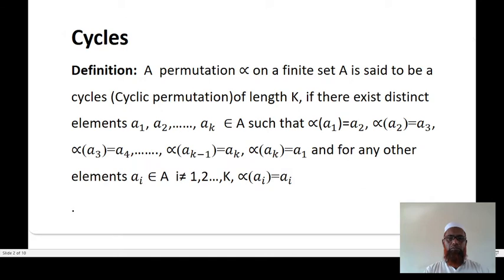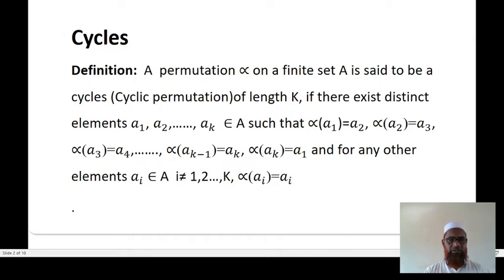Definition. A permutation alpha on a finite set A is said to be a cycle, and it may be called a cycle permutation of length k, if there exist distinct elements a1, a2, ..., ak belonging to A such that alpha of a1, that is the image of a1, is a2, alpha of a2 is a3, and this continues.